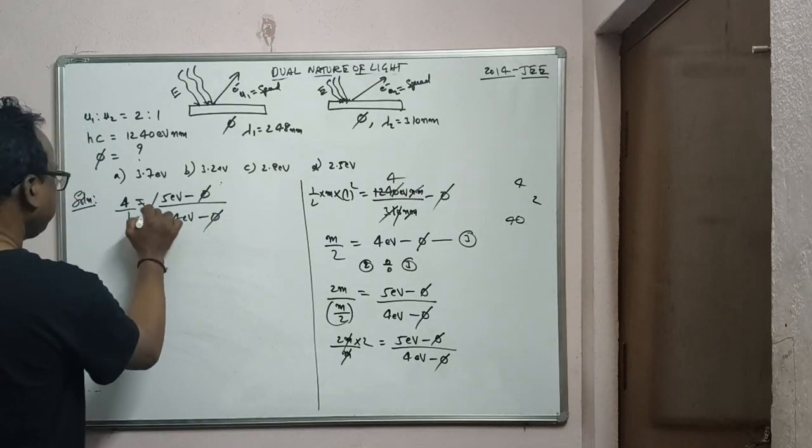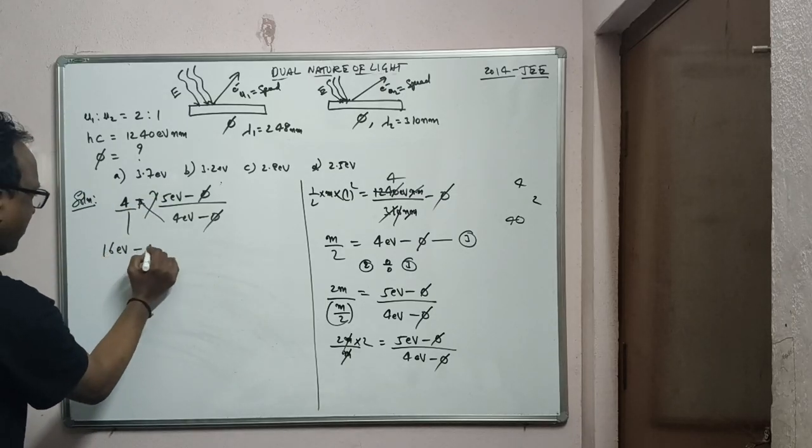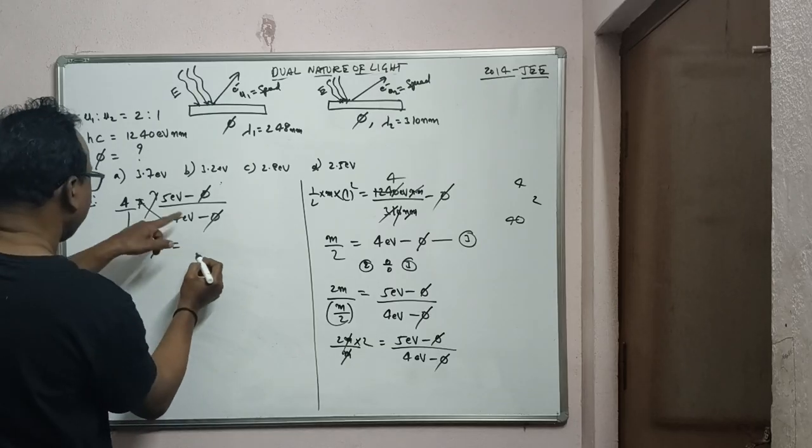Cross multiply: 4 into 4 eV is 16 eV minus 4 phi is equal to 1 into 5 eV minus phi.